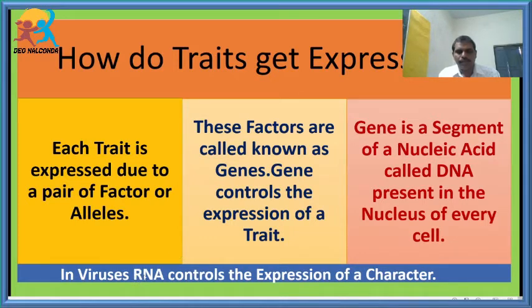But in the RNA, what is the sugar? Ribose sugar. This RNA controls the expression of the trait, especially in case of viruses. If you take viruses, all the traits are being controlled because of RNA. But in case of all the other organisms, the traits, the characters are completely under the control of this DNA. This DNA consists of genes or factors, which we also call alleles.